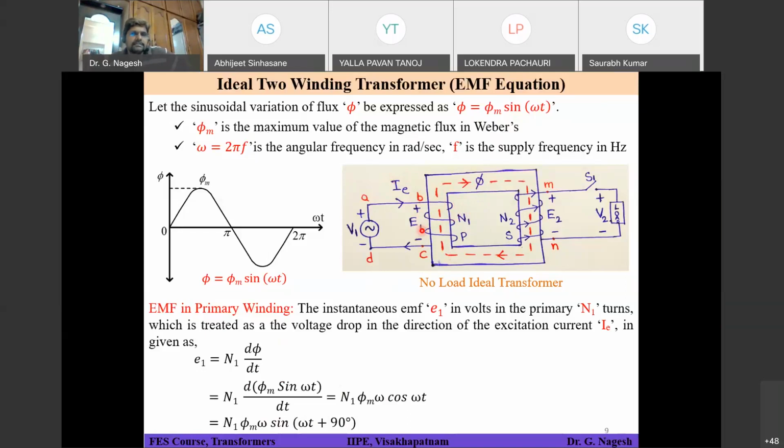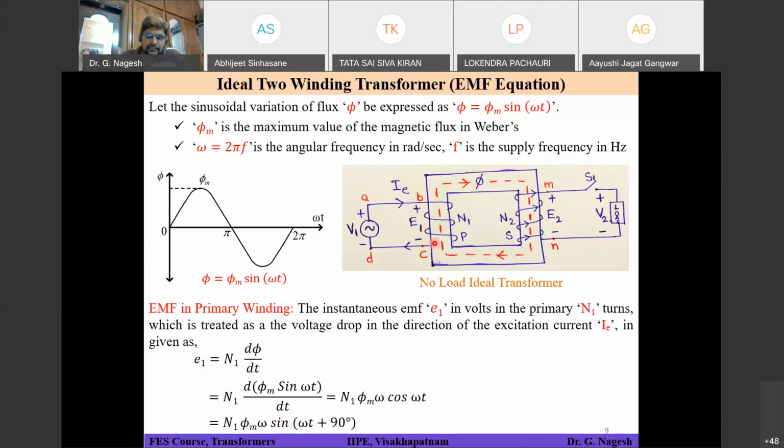Is there any formula relationship between MMF and phi? You might have studied that. Flux phi is magnetomotive force by reluctance. Have you studied it or not? Phi is equal to MMF by reluctance. No, sir, we haven't studied this. MMF is new to us, sir. Okay, so MMF is new to you.